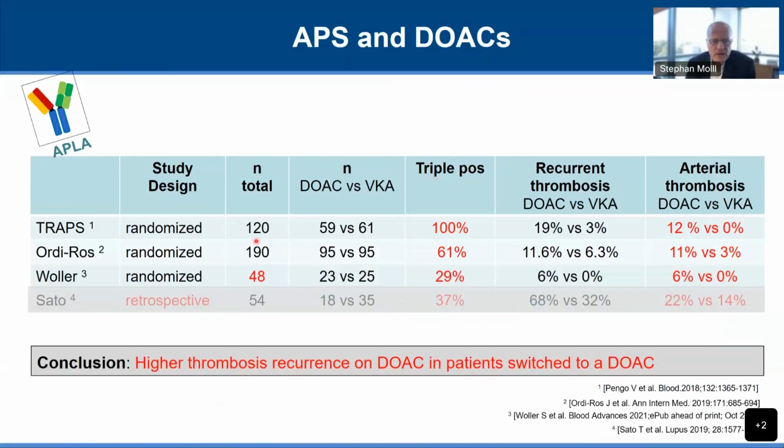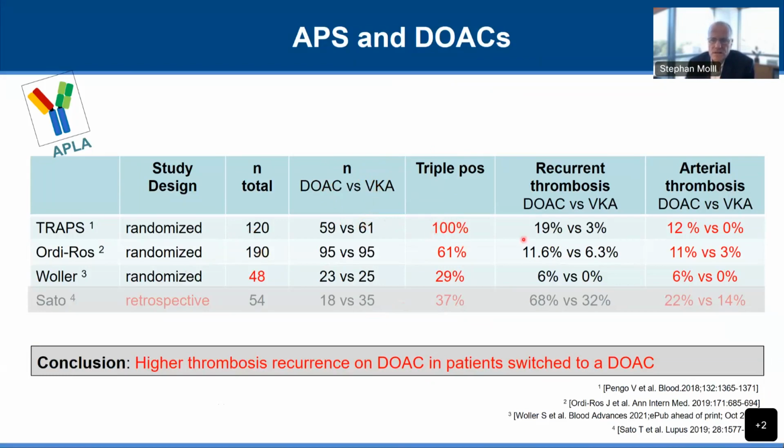And there have been 3 randomized trials in this population, and I've listed them right here. The first one was the TRAPS trial, a moderate size of 120 patients, and patients were randomized in this trial as well as in the next one, the ASTRO-APS trial, a little bit bigger. They were randomized between rivaroxaban and vitamin K antagonist after they had been treated for at least 3 months with some anticoagulant, which typically was warfarin. And the first trial enrolled patients who were triple positive, so the particularly prothrombotic individuals.